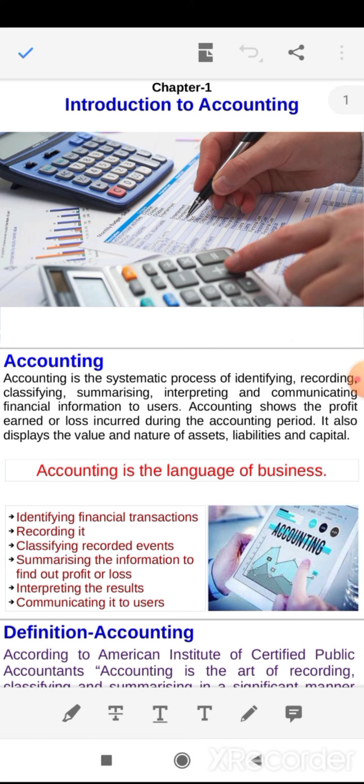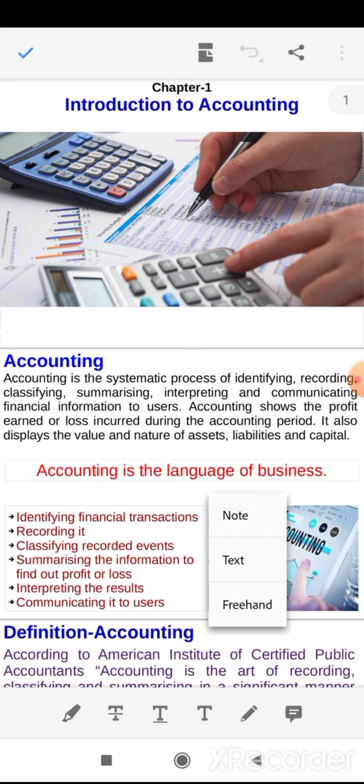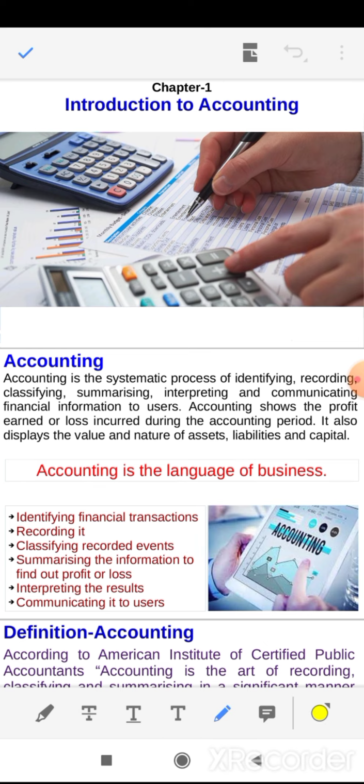There are two types of users. The first is internal users and the second is external users. Internal user means the transaction occurs within the organization. Suppose you pay the salary to the manager, employee and director. Manager, employees and director are working within the organization, that means they are internal users.